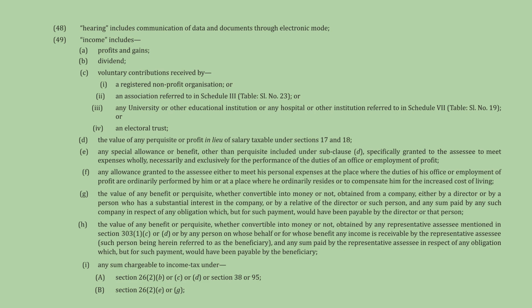The lengthy definition of income begins here, encompassing profits and gains, dividends, and voluntary contributions to certain organizations. It also includes the value of perquisites, special allowances, and other benefits, whether in money or convertible into money.